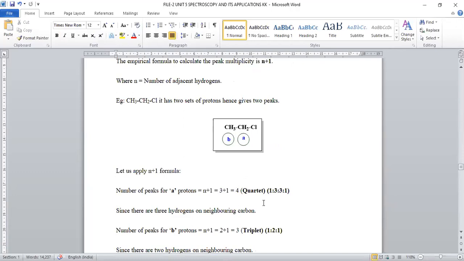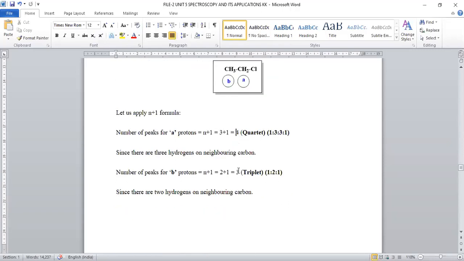And the second one, we have the B set of protons. How many protons are there? 3 protons are there. So for the B set of protons, we use the formula n+1 again, where the adjacent carbon has 2 protons. 2 plus 1 becomes 3. It stands for a triplet.